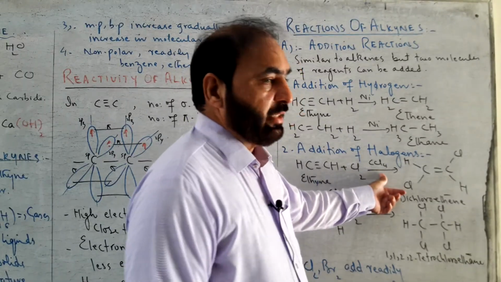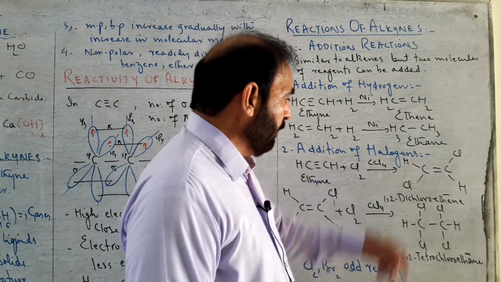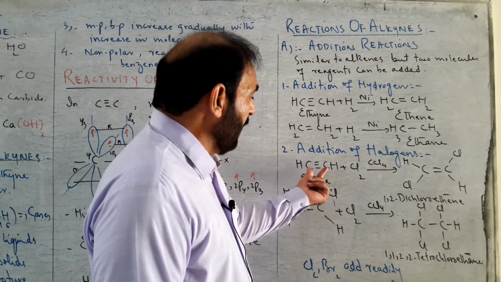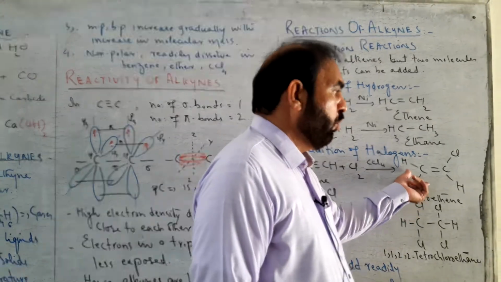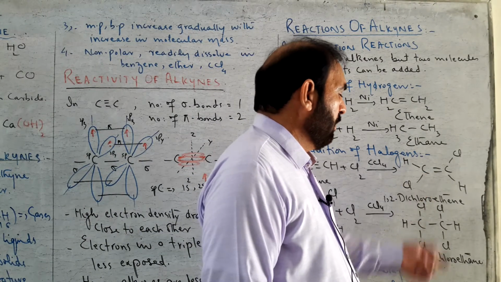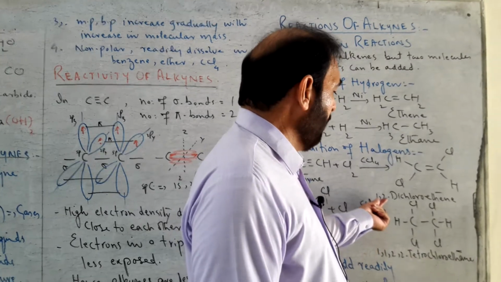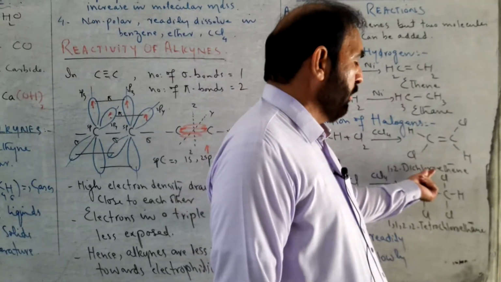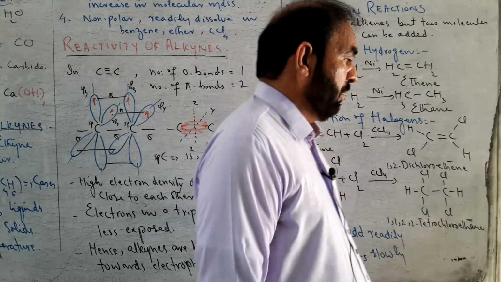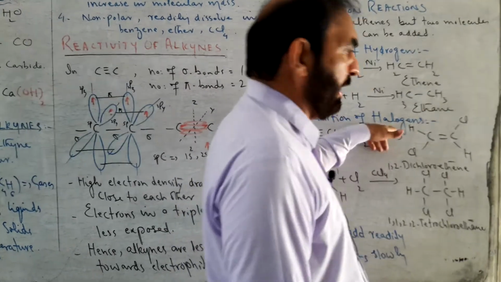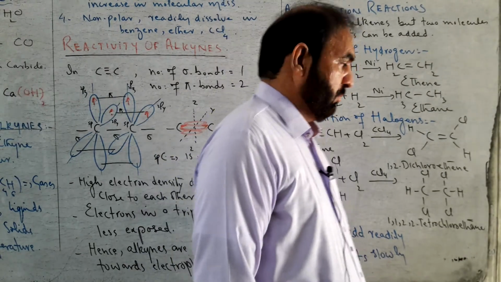CCl4 is used as a solvent, which is a non-polar solvent. Both carbon atoms of triple bond gain 1 chlorine atom, and the product is 1,2-dichloroethene. C≡C triple bond is changed to C=C double bond. Chlorine atoms are attached in trans form.